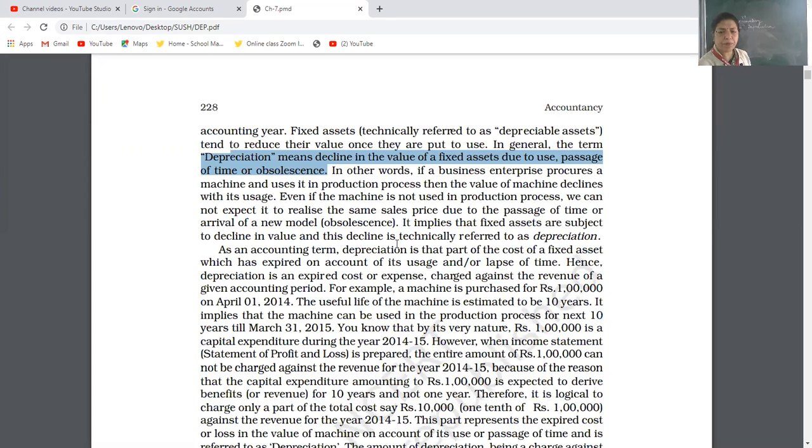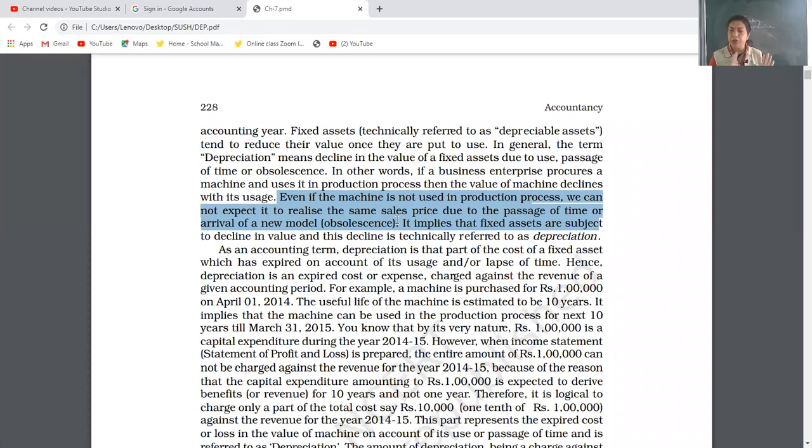Now see, in simple terms, even if the machine is not used in the production process, we cannot expect it to realize the same sales price, due to the passage of time or arrival of a new model. Just now I gave you the example. I bought a car for rupees 5 lakh. Am I audible? I was not using it for the last 2 years. That is in my garage.